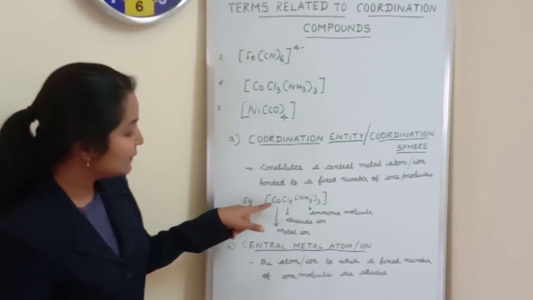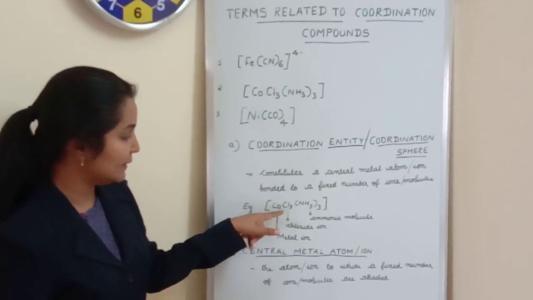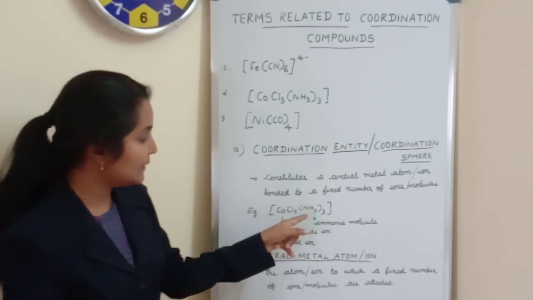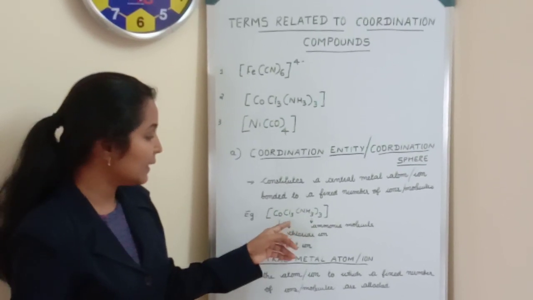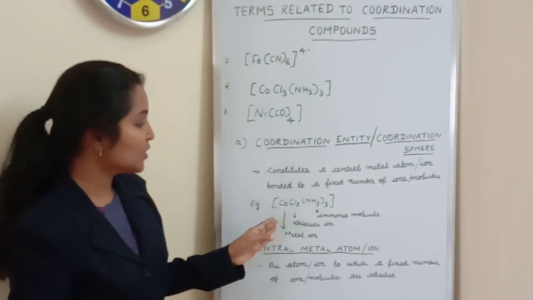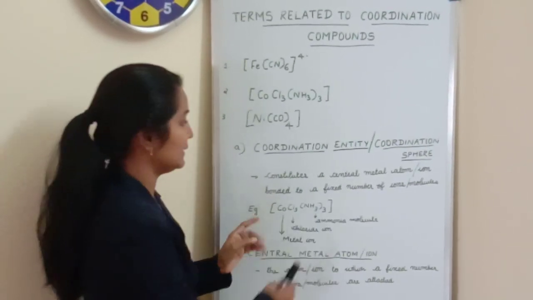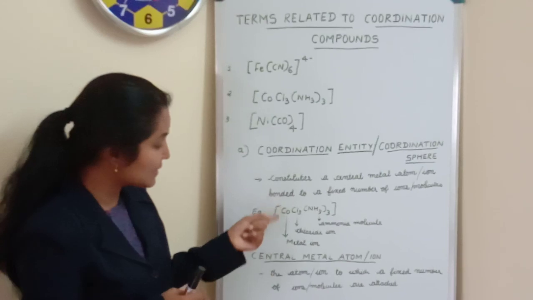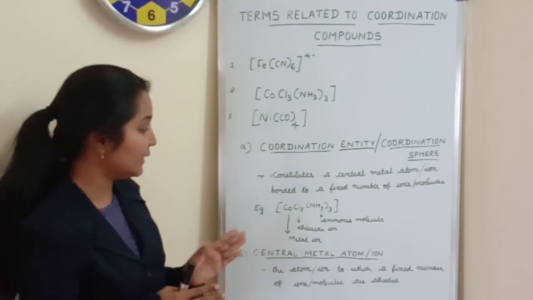You can see here cobalt is the metal ion. That is the central metal ion is cobalt, and there is a chloride ion attached to this central metal ion. And ammonia molecule is also there, and these are all a fixed number: 3 chloride ions and 3 ammonia molecules, which is a neutral molecule. So this is the common structure of a coordination compound, and this particular entity is known as coordination entity, where this coordination entity constitutes the central metal ion bonded with a fixed number of ions or molecules. So I hope you understood.